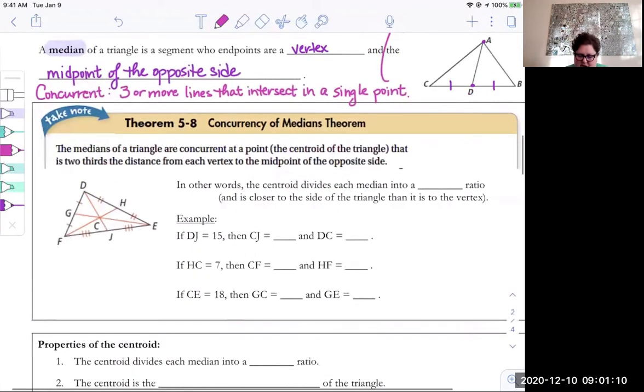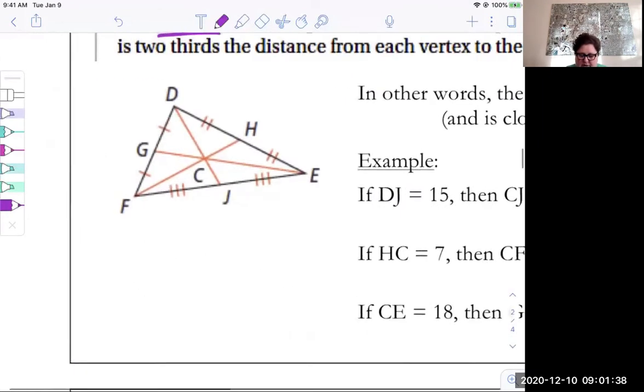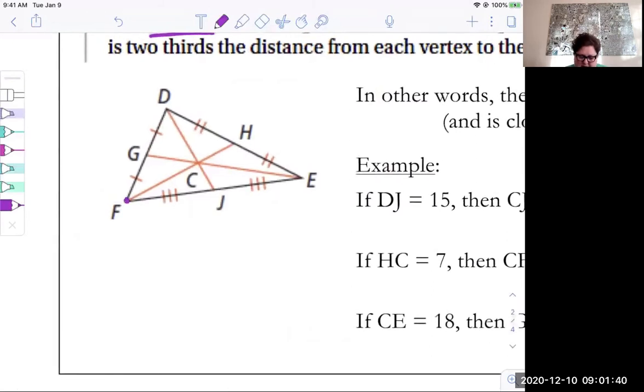So medians are concurrent. The medians of a triangle are concurrent at a point, and that point is called the centroid. The centroid is the point of concurrency for the medians. So the special word for medians is centroid. When you look at a triangle that has all of its medians drawn, on this picture, F to H, that's the midpoint of the opposite side, so that's a median.